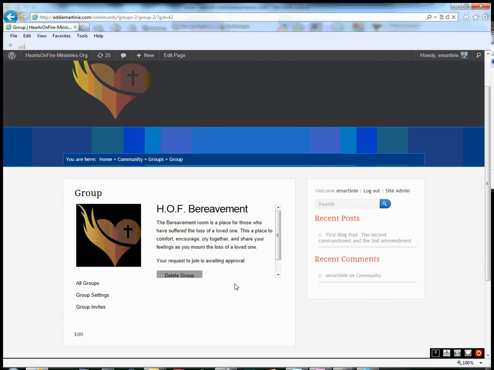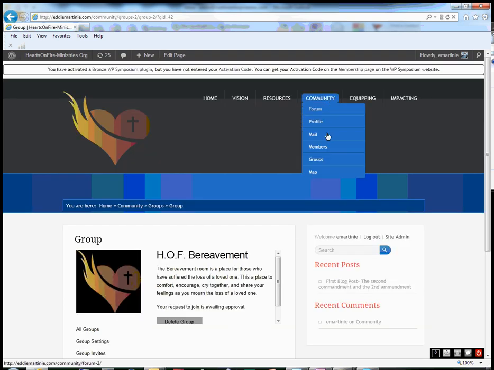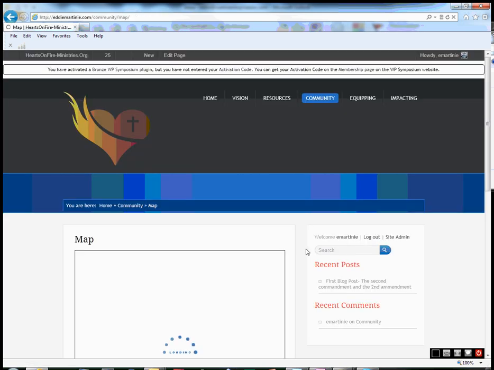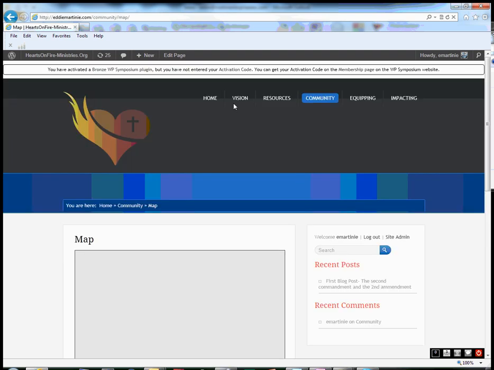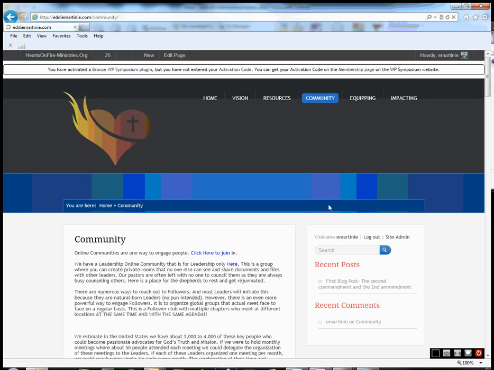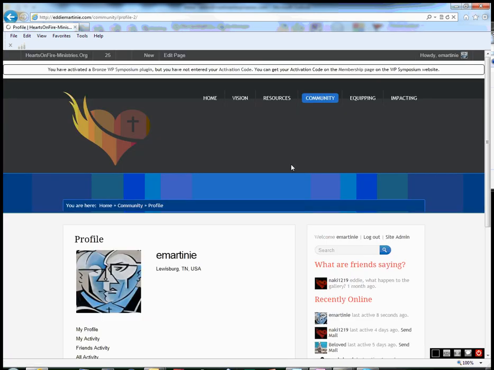Now, is there a way around that? Sure, I could go manually add myself to the group, but obviously I have no intention or desire to do so. And the map isn't quite finished. In the near future, when we get a few people, oh, well, I guess it's not even working now. Let's see, if we go to the community page, is it on there? No, I took it off of there. But in general, that's the purpose of the site.